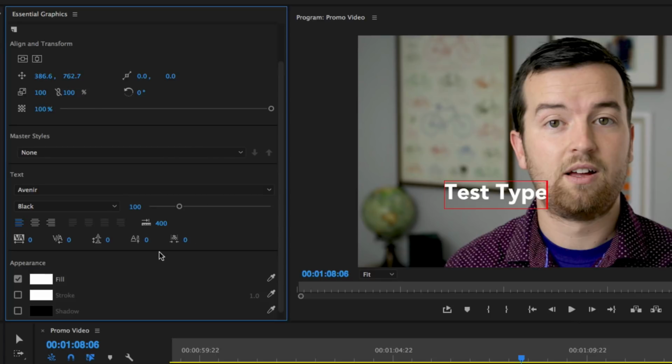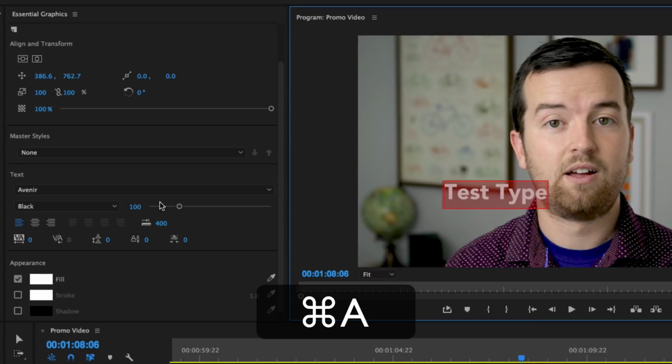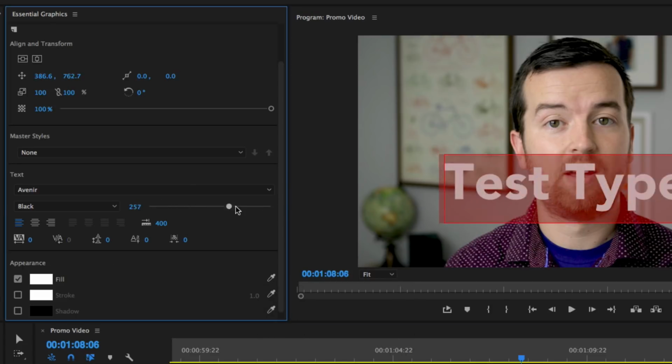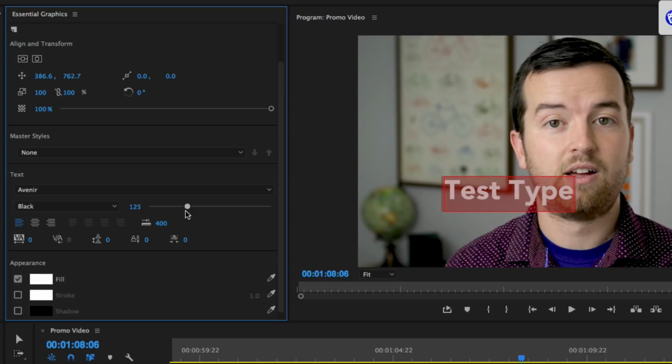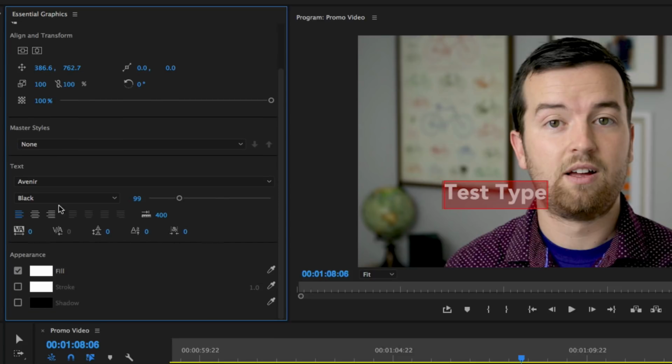You'll notice that nothing is changing unless I highlight my text. So if I select my text and then I increase or decrease any of these options, you'll see that it actually works, but without that text selected, it's not going to work. You have your paragraph align tools, you have your leading, tracking, kerning, baseline shift, all of that stuff right here. And then your appearance. So this is your fill, stroke, and shadow.